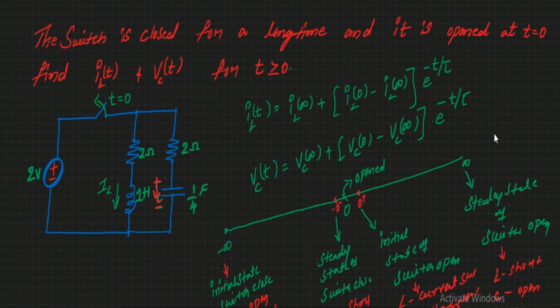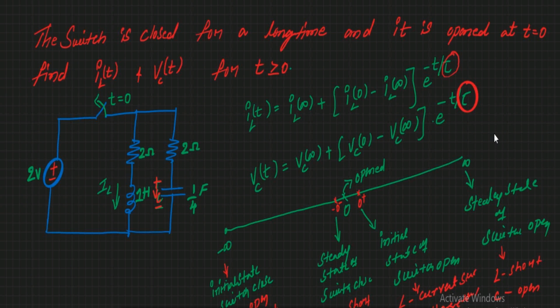Here you have an IL of t. If I want to find this IL of t, I need to know the inductor current at infinity. That is the final value. I need to find the initial value. It is very easy to find the initial value and final value, but it is difficult to find this time constant. It is difficult to find the time constant when there is involvement of resistor, inductor and capacitor.